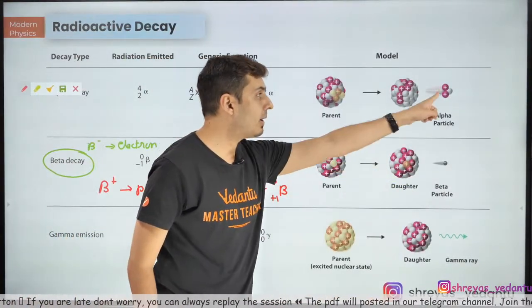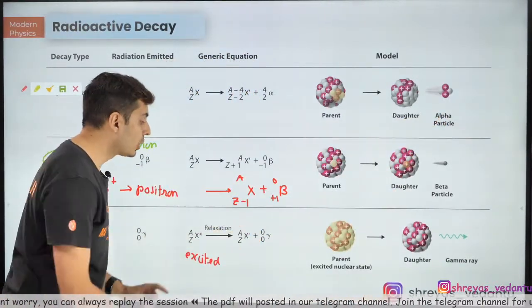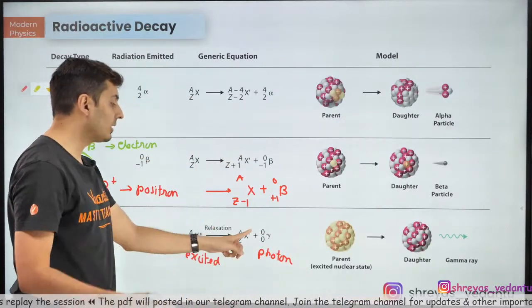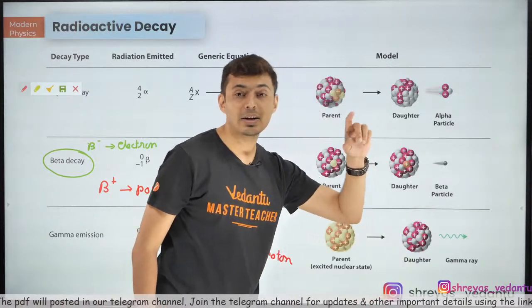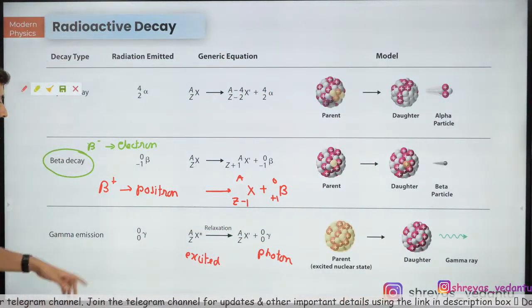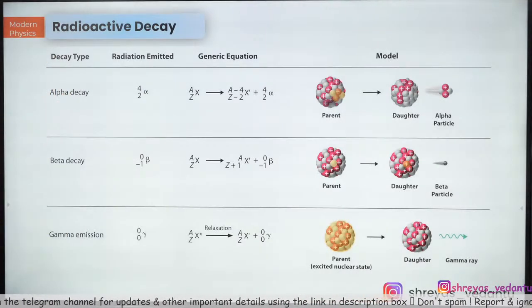These others were actual particles, protons, neutrons, etc. This is a photon, please understand. A photon does not have charge nor does it have mass. So 0, 0. That's why it is shown as an electromagnetic wave. Clear, everyone? Very good. Yes, it's the antiparticle. Yes, correct. Great. So remember this, very, very important.